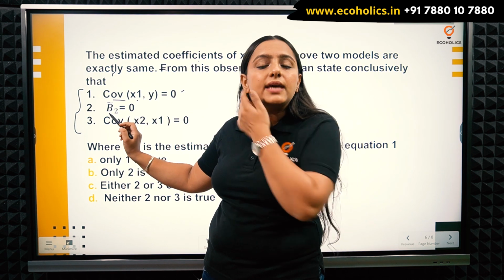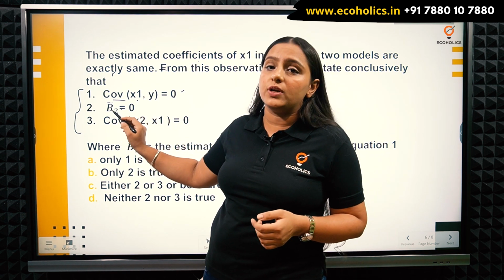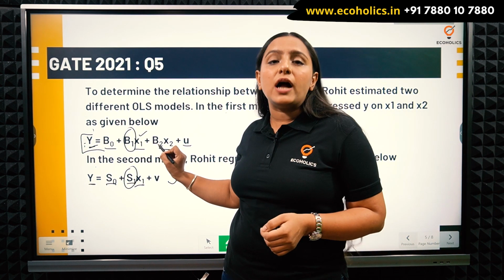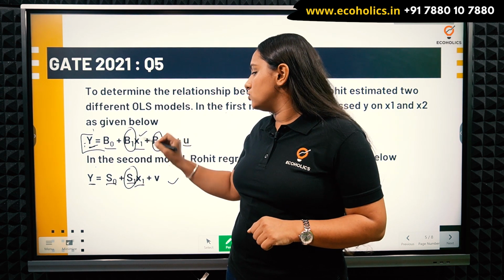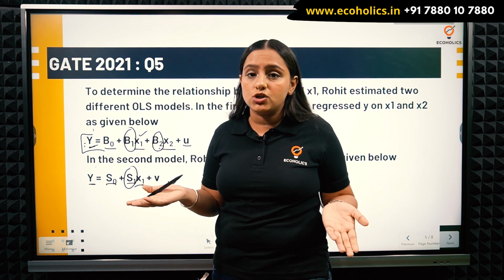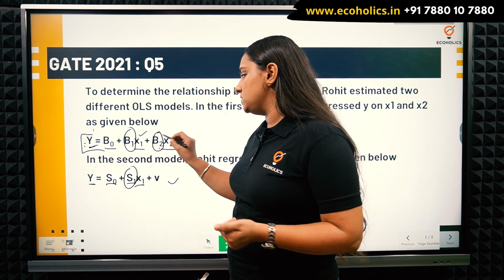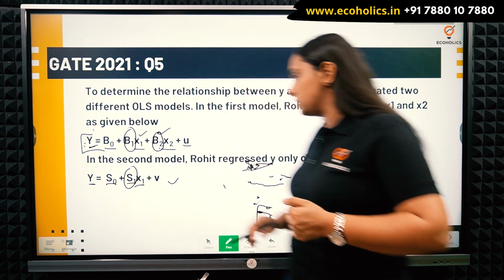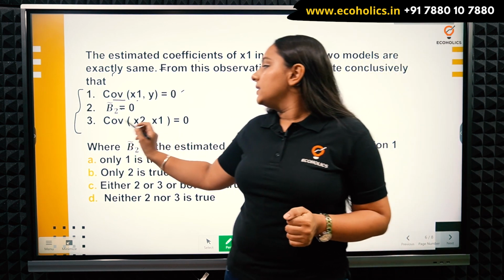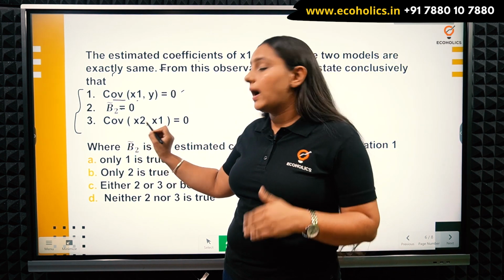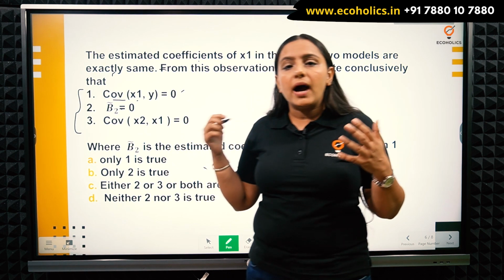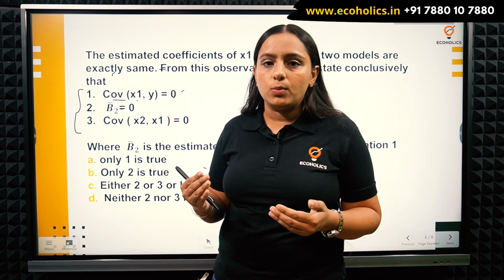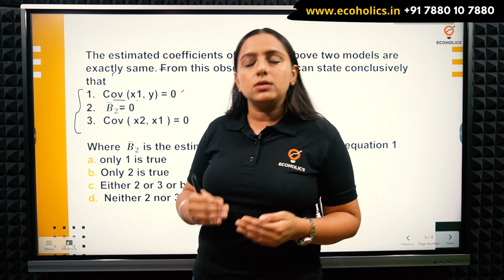And then the second point, they are saying that b2 is 0. Estimated coefficient of b2 is 0. So if they are talking about b2 as 0, then b2 is the partial slope coefficient on my x2. So they are saying that x2 does not hold any relationship with y. So that's why it came out to be 0. So it's not statistically significant and it's an insignificant coefficient. Okay. So what are they trying to say next? Then they are saying that the covariance of x2 and x1 is 0. So it means my two explanatory variables are not multicollinear, like they are not bringing the problem of multicollinearity. So that's their third observation.